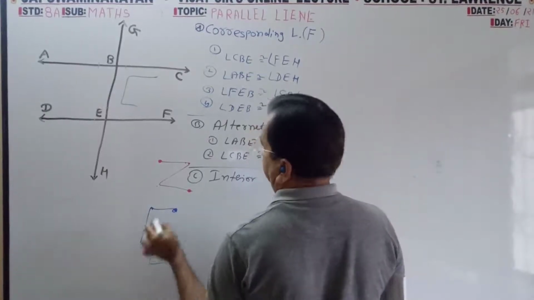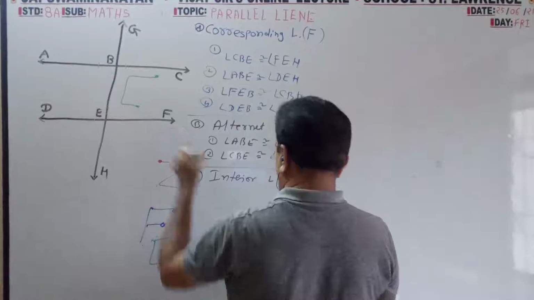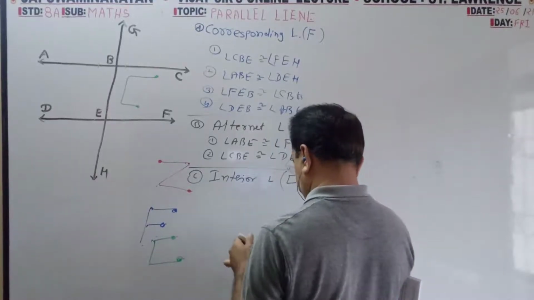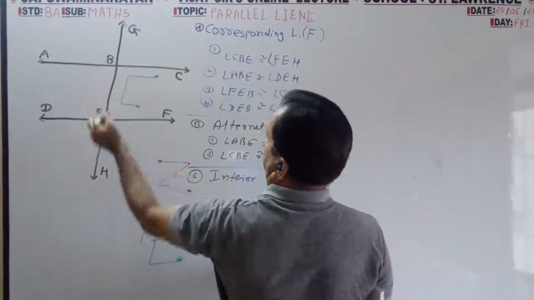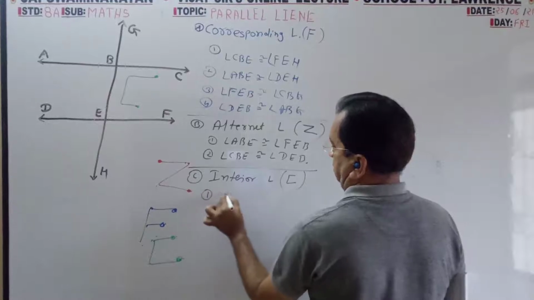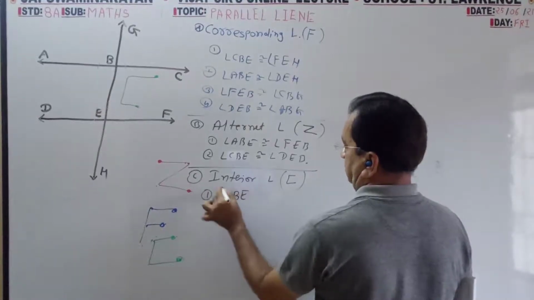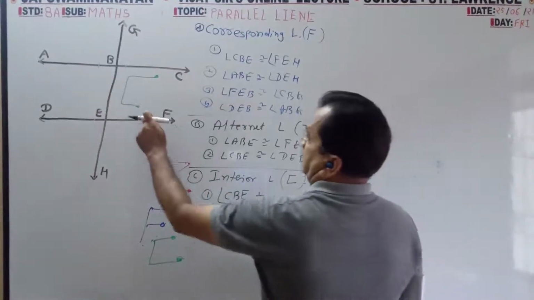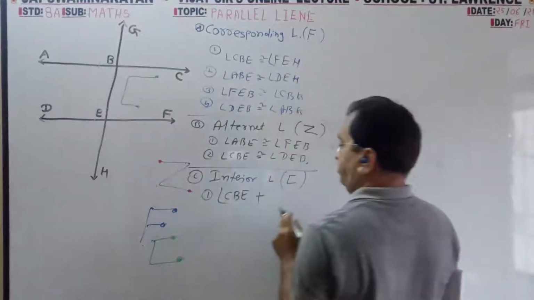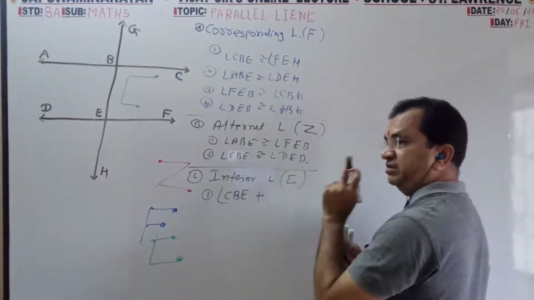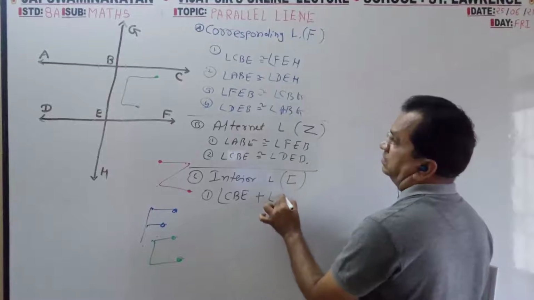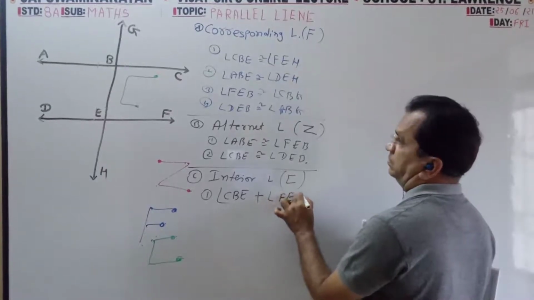From here 1, 2, 3. So from here and from here: CBE, FEB, because it is not equal, it is supplementary.